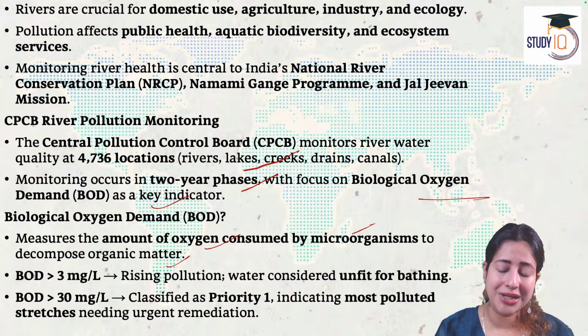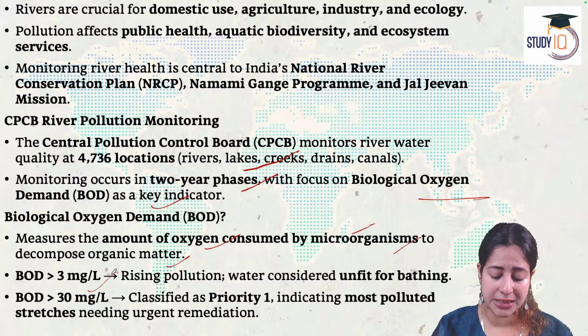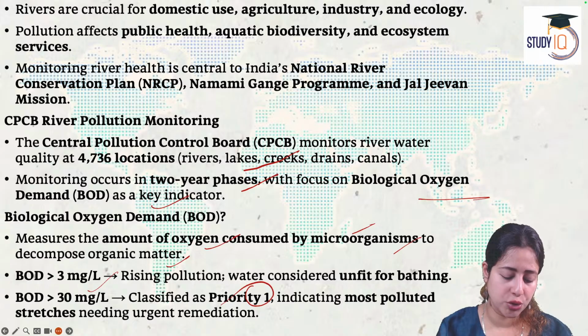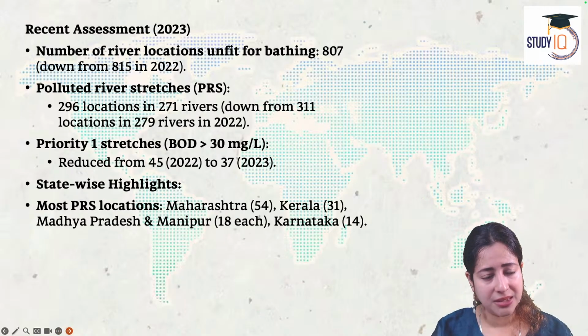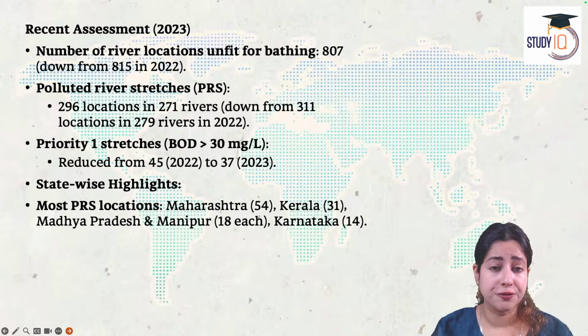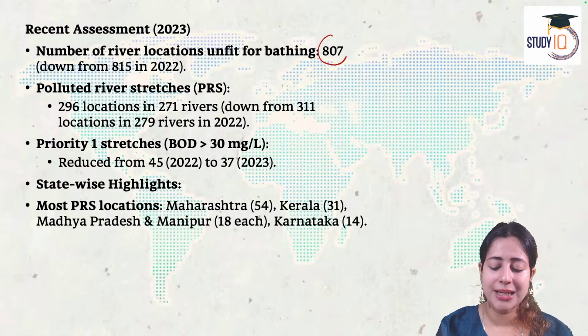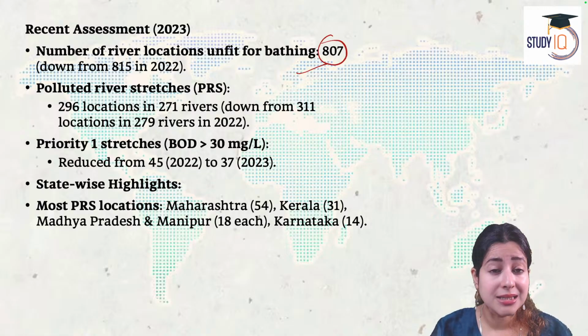If it is above 3 milligram per liter, it shows increasing pollution. You cannot take a bath in that water. If it is more than 30 milligram per liter, it is categorized as an emergency health concern, priority 1 level of pollution, and this water then becomes most polluted. It needs an urgent solution. The recent assessment in India 2023 says the number of rivers that have an extreme level of pollution, that are unfit for taking a bath, that is above 3 mg per liter of BOD, is about 807 in number. It has declined from 2022.